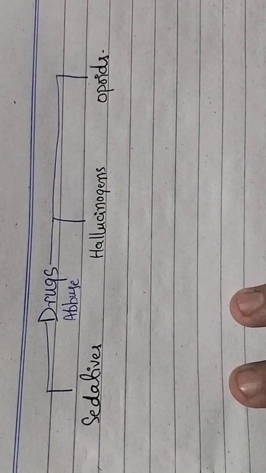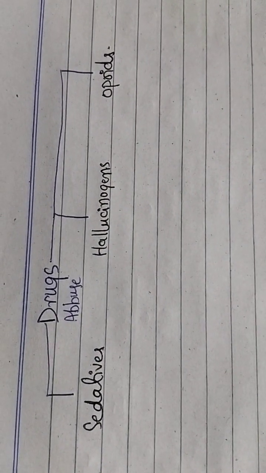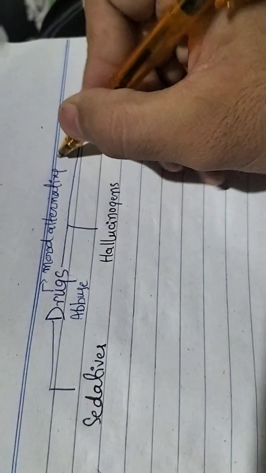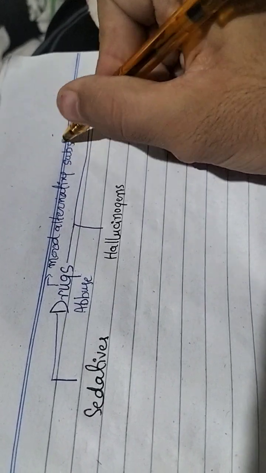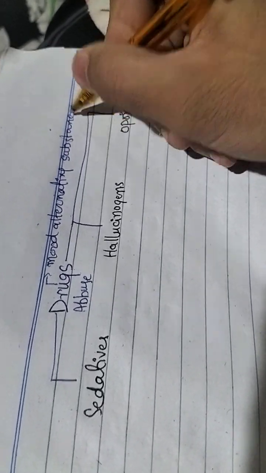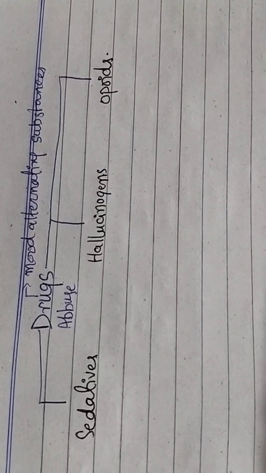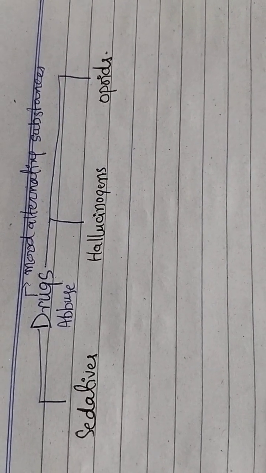So what are drugs? Drugs are mood altering substances. Let me write: mood altering substances. We have three kinds of drugs: sedatives, hallucinogens, and opioids.